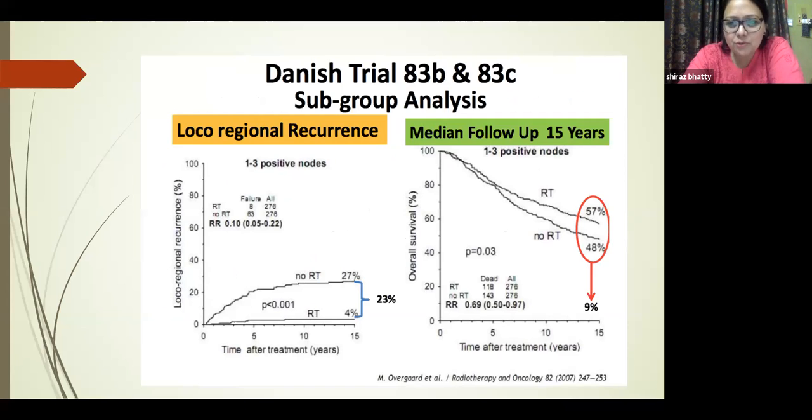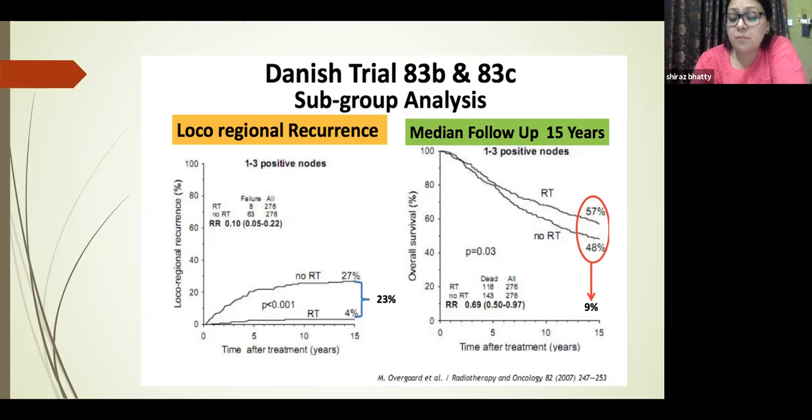Now we are going to have 1 to 3 lymph nodes only, and we are going to see loco-regional recurrence and median follow-up. Although we have seen that there is a 9% overall survival, we had seen initially also, there is a 9% survival in both arms, that is more than 4 nodes and less than 4 nodes. Overall survival was seen with radiotherapy. Here also it said the same thing. Overall survival was 9%, but there was a reduction in the risk of loco-regional recurrences from 27 to 4%.